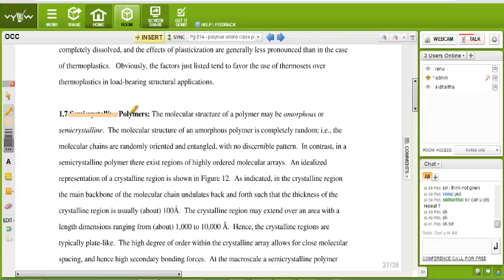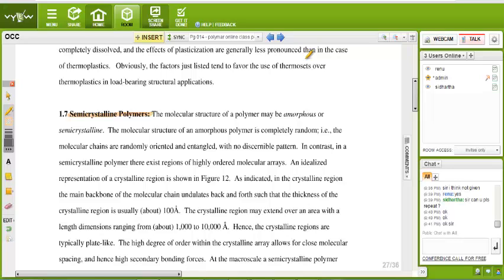See, semi-crystalline polymers. It is another topic. The molecular structure of a polymer may be amorphous or semi-crystalline. The molecular structure of an amorphous polymer is completely random. That is, the molecular chains are randomly oriented and entangled, with no discernible pattern. In contrast, in a semi-crystalline polymer, there exist regions of highly ordered molecular arrays.